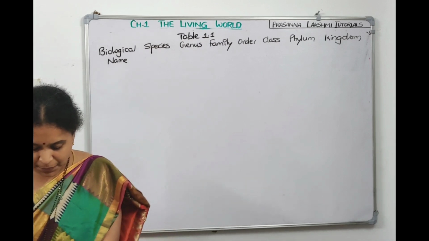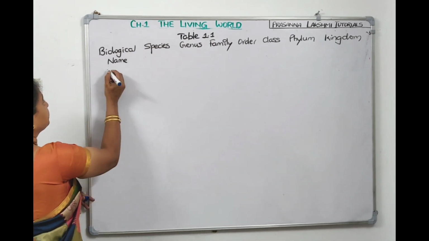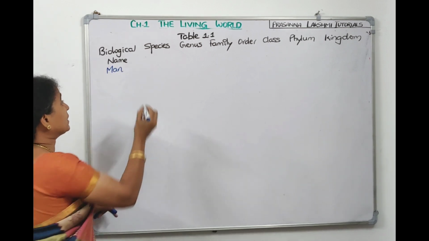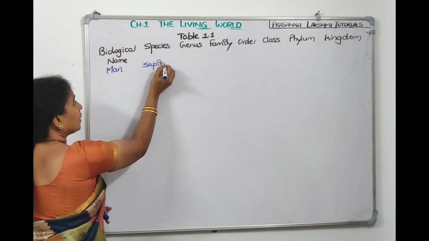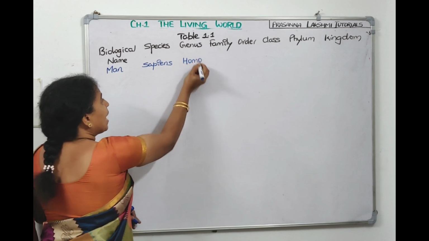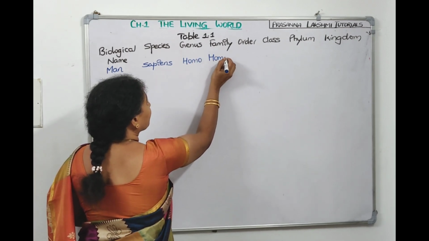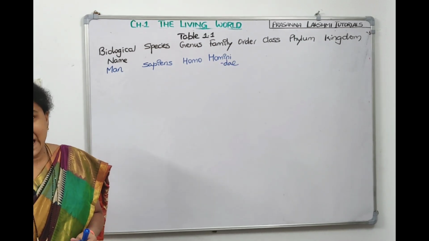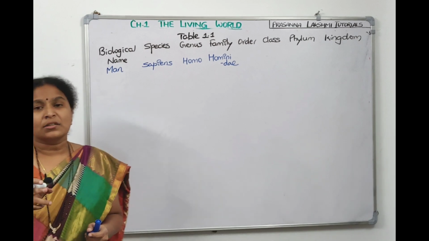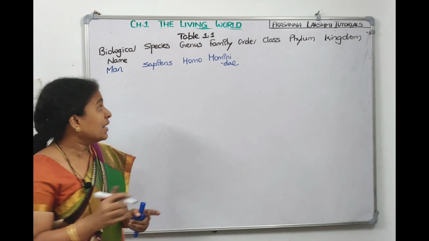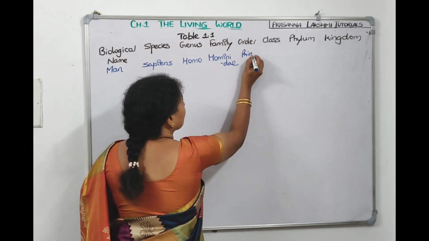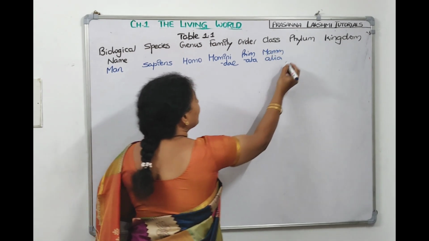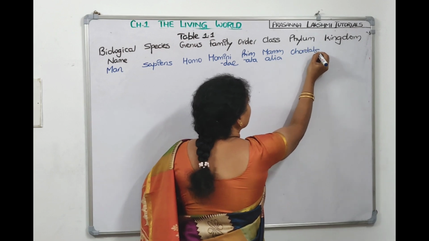Now in NCERT, first one they're asking us for man. Now man's scientific name is Homo sapiens. So the species name is sapiens. Homo is the genus. Our family is Hominidae. Animal families will end with the suffix IDAE. Now, our order, just now we have seen, our order is Primata, right? Our class is Mammalia. Our phylum is Chordata. And kingdom is Animalia.